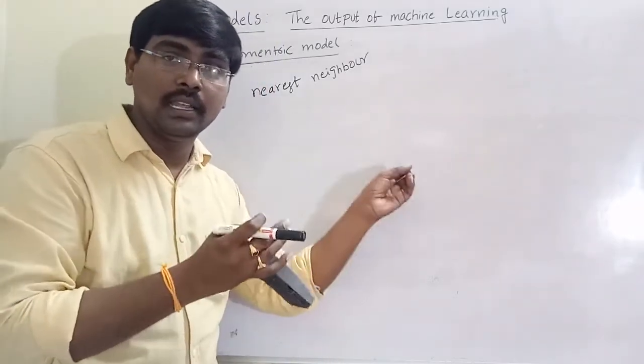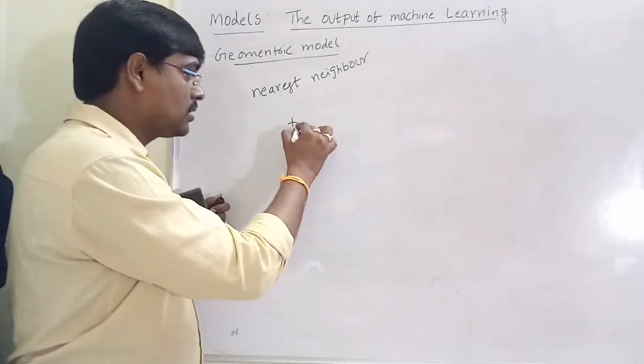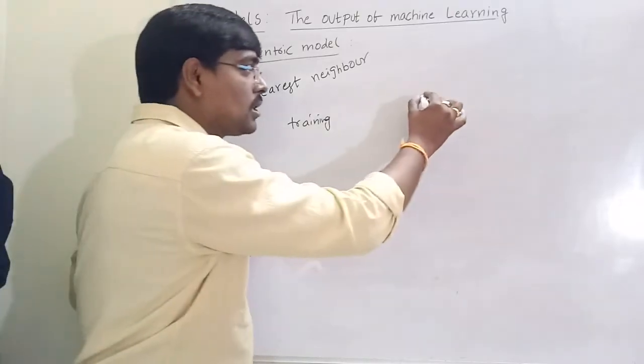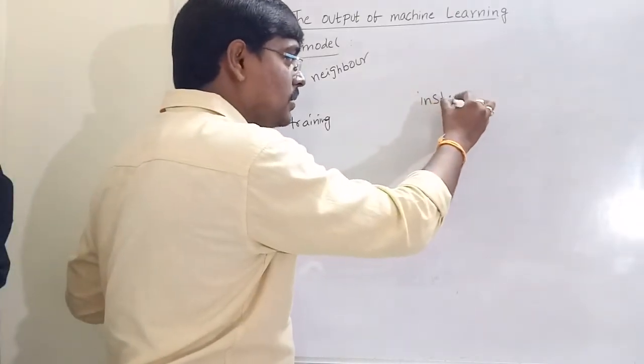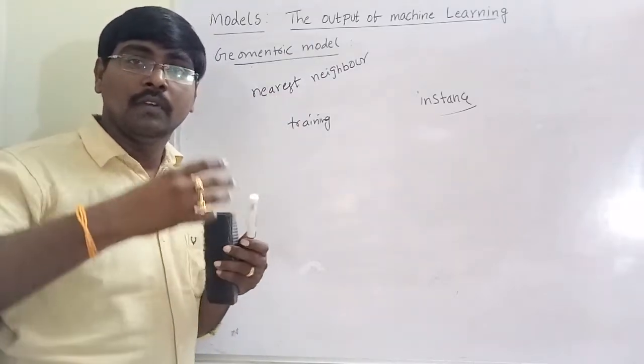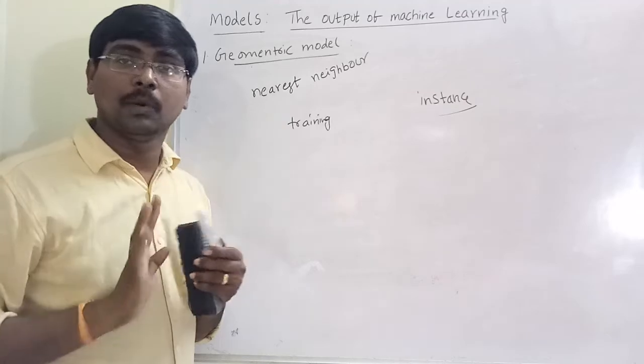I have a set of training examples. Suppose I have an instance. What is my aim? You already know the aim of a model. Whenever I give an input, what is the class for that particular input?